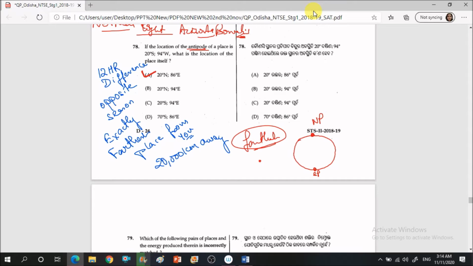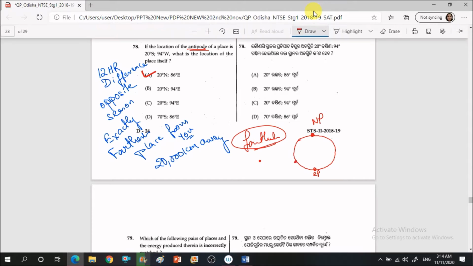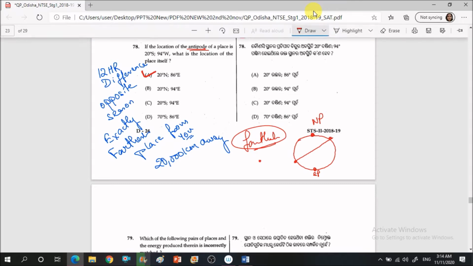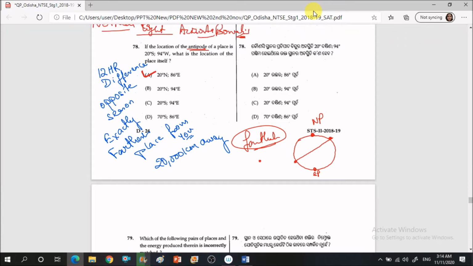Okay. So for example, you are here. If we go through the interior of the earth, then the area where we will emerge out will be called the antipode. If we take the entire circumference of our earth, how much is it? 40,000 kilometer, right or not? 40,000 kilometer is the entire circumference. So the distance will be 20,000 kilometer between you and your antipode.